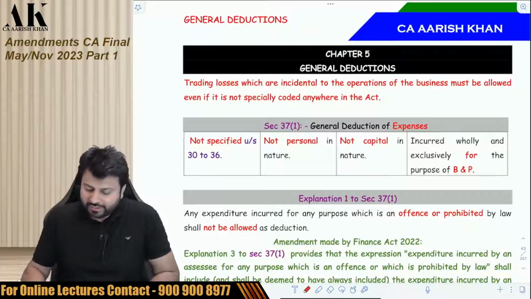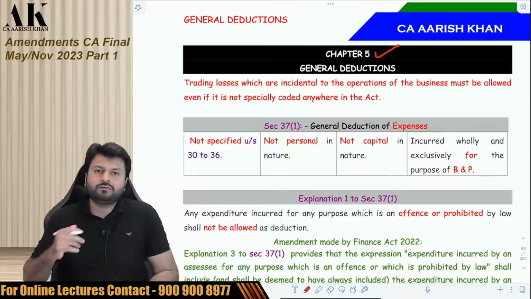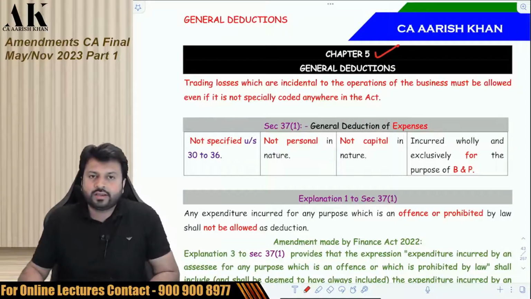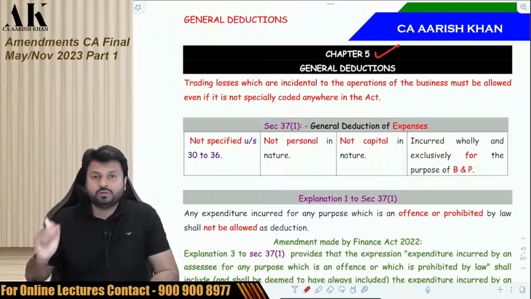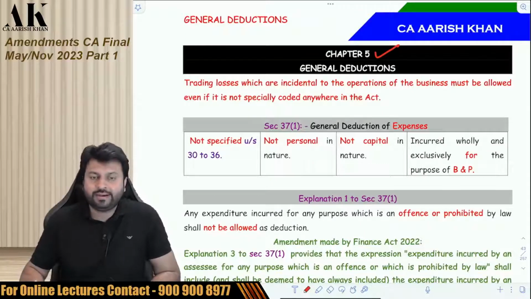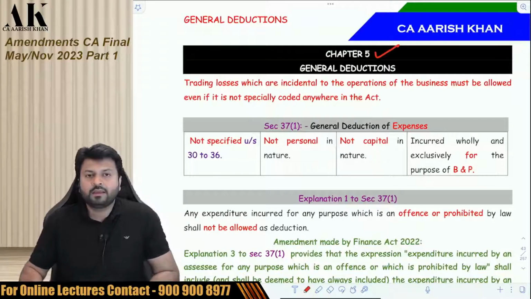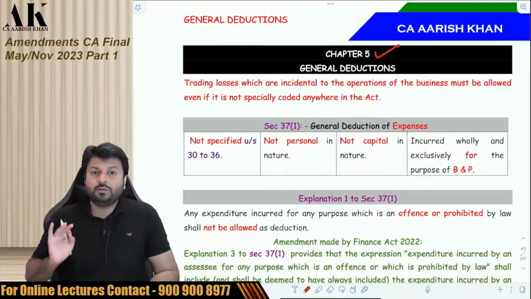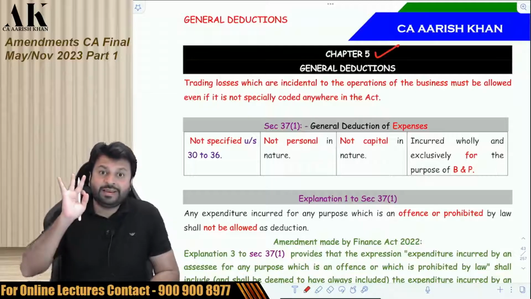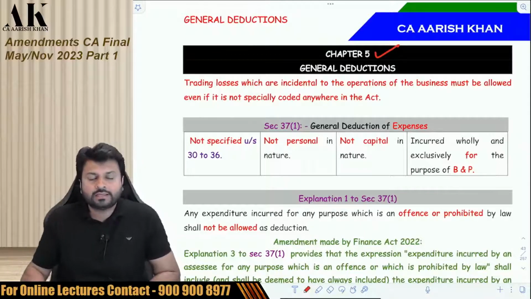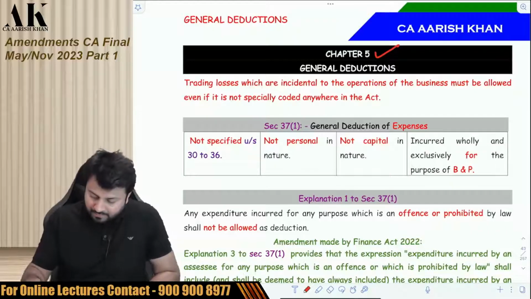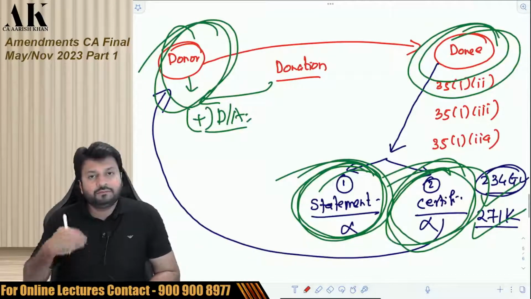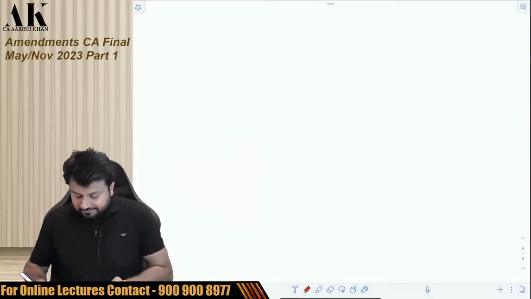So let's move on to the next amendment, which is made in section 37(1), general deduction, after years and years. This section has been amended after years and years. The last amendment in this section was made in 2014. So after approximately 8 years, the government has made an amendment. Now what is the amendment? The government has not made one amendment over here. The government has in fact made 3 amendments over here. I'll explain all of them with the help of examples.